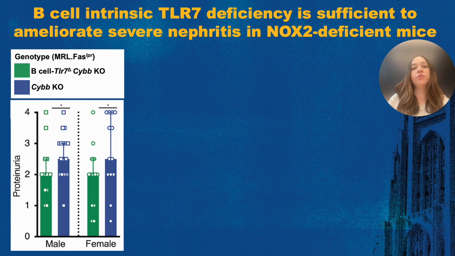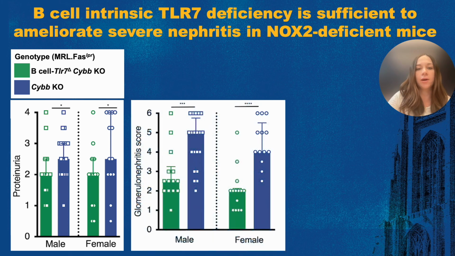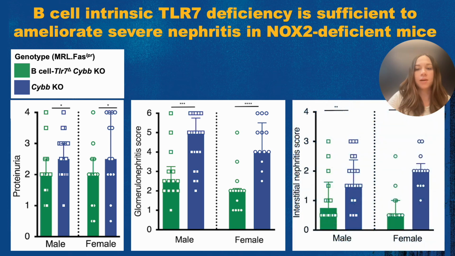Since in this paper we have defined a role for NOX2 in the B cell by showing that B cell intrinsic NOX2 deficiency exacerbates SLE, we then wanted to test if the NOX2 TLR7 relationship is in fact also B cell intrinsic. Thus, we deleted TLR7 in B cells in globally CYBB deficient MRL-LPR mice to determine if B cell intrinsic TLR7 deficiency could rescue this exacerbated SLE. As you can see here, deleting TLR7 specifically in B cells on a CYBB deficient background does in fact improve parameters of kidney disease, including proteinuria, glomerulonephritis, and interstitial nephritis.